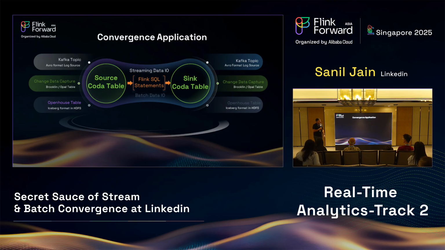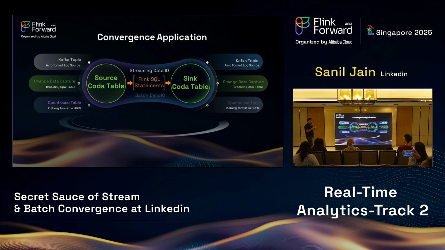So what does a convergence application look like, with all the things that I've told you? There's a source Cora table that is hiding different types of data sources. There's a sink Cora table that's also hiding different data sources. There are Flink SQL statements in the middle, and the Flink SQL statements in the middle are exercised for the streaming path and the batch path, and this is all a single application. That means this is all the same piece of code. So this is a simple convergence application.